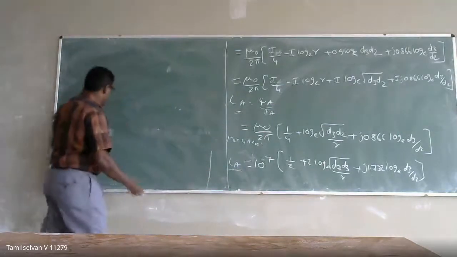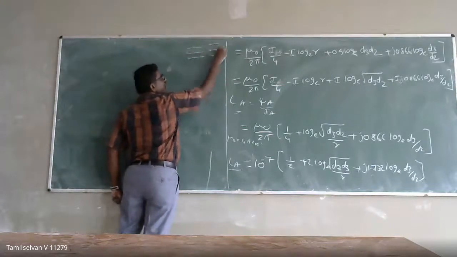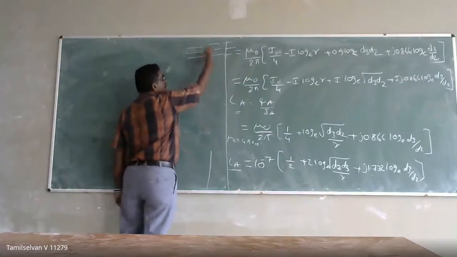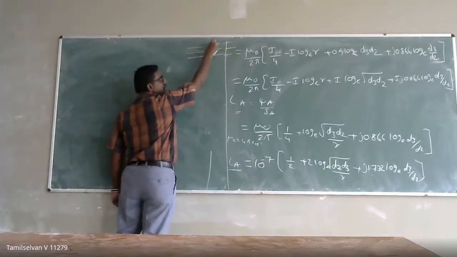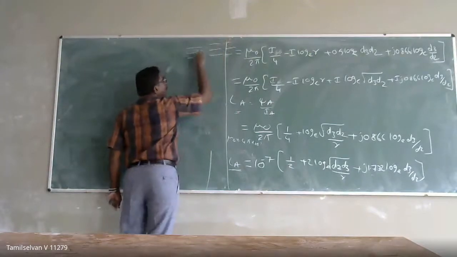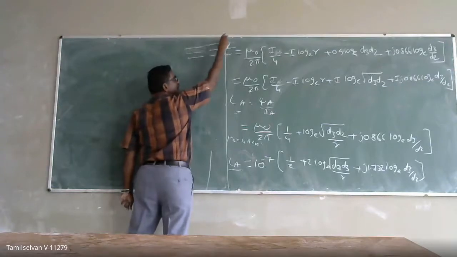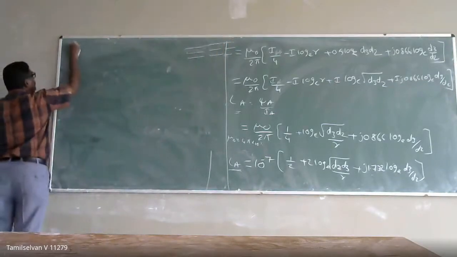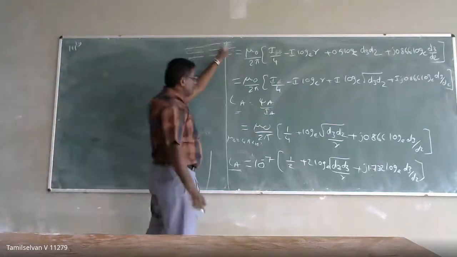But here what will happen? In this three-phase transmission line, at regular intervals the position of the conductors is going to change. At this position it becomes C, at this position it becomes A. So if you take the complete length, it will have A position, B position and C position. Similarly I can write at position 2, what is the inductance?